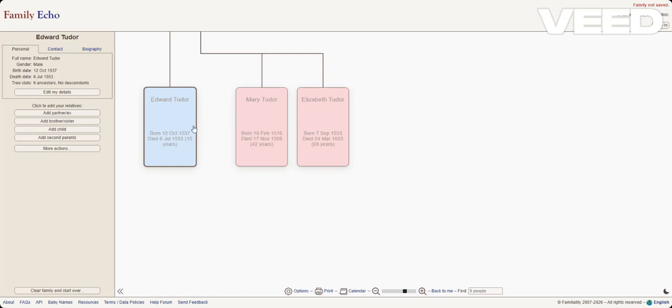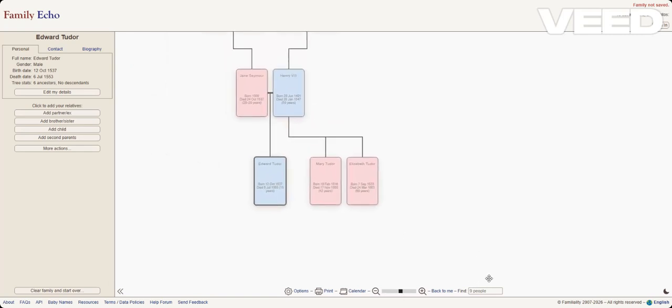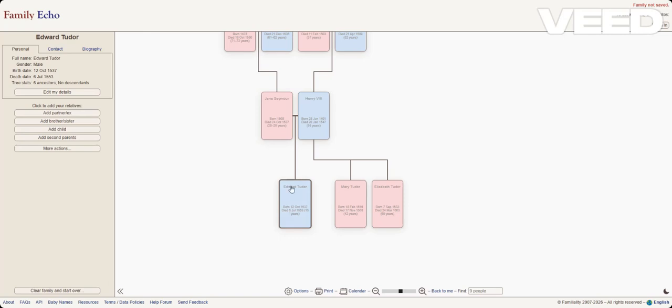And so that's the whole family tree of Edward VI. It's very small, only 9 people, but he might be the youngest person I've made a family tree for on this channel, but his family tree is not the smallest. The smallest was William III, and William III's family tree and Florence Nightingale's family tree were smaller, and you can go check them out later.